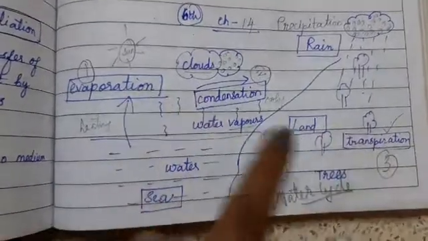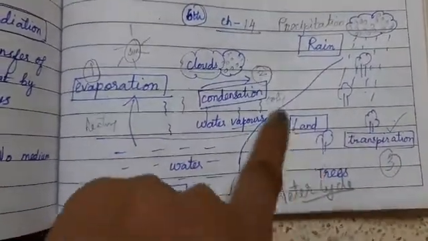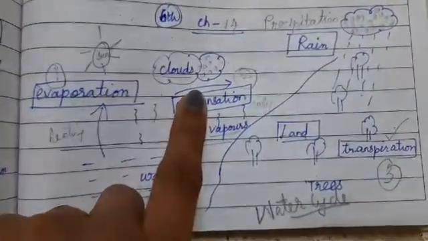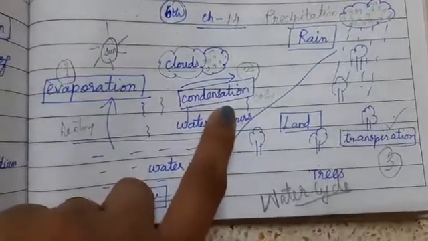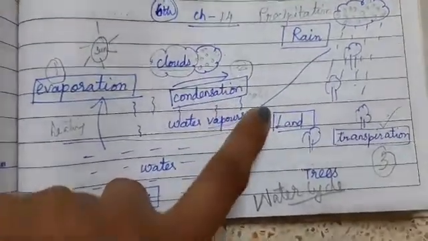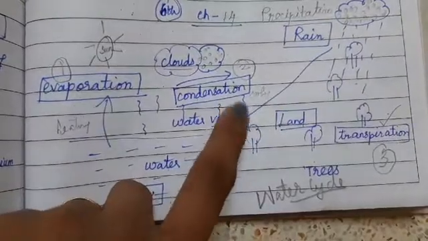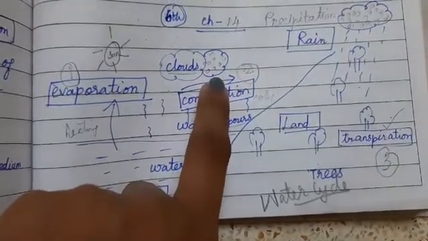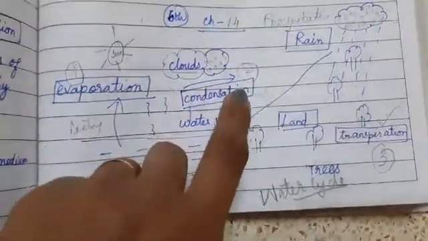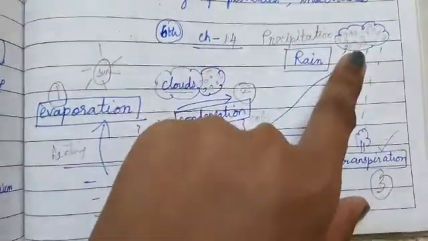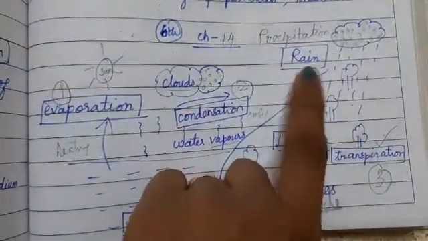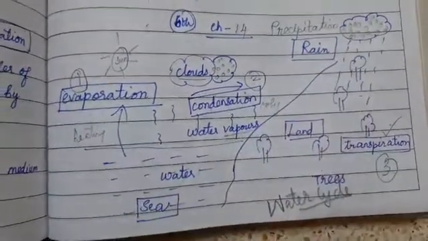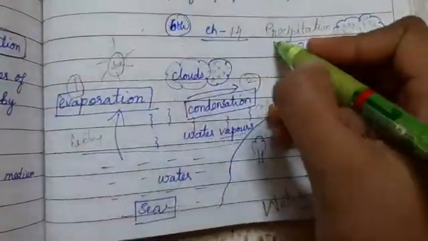So from both the land and water bodies, the vapors move towards the sky, and in the sky we have the cloud formation by the process of condensation. Condensation is nothing but the cooling of water vapors. Clouds are the water droplets collected together. And once the clouds are heavy with the water drops, they pour out as rain or hail or snowfall, and this process is precipitation. This is the fourth process.